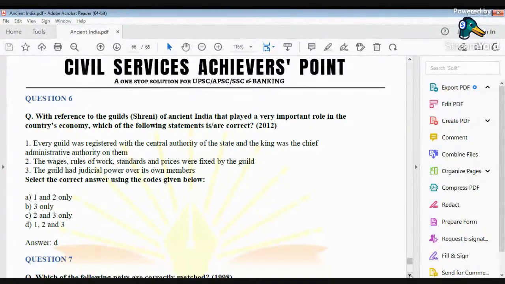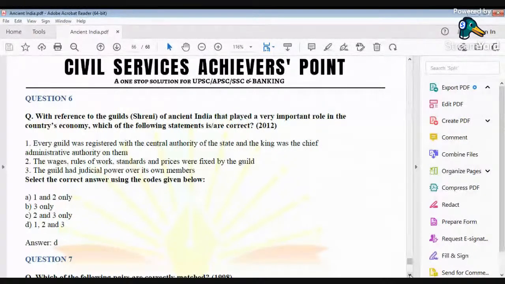So in this case, all the three statements are correct. So the right answer would be D. And the origin of this guild can be traced back to the age of Mahajanapadas. That's when we get to hear of guilds in a more prominent way, and Buddhism also plays a major role in the promotion of these guilds.